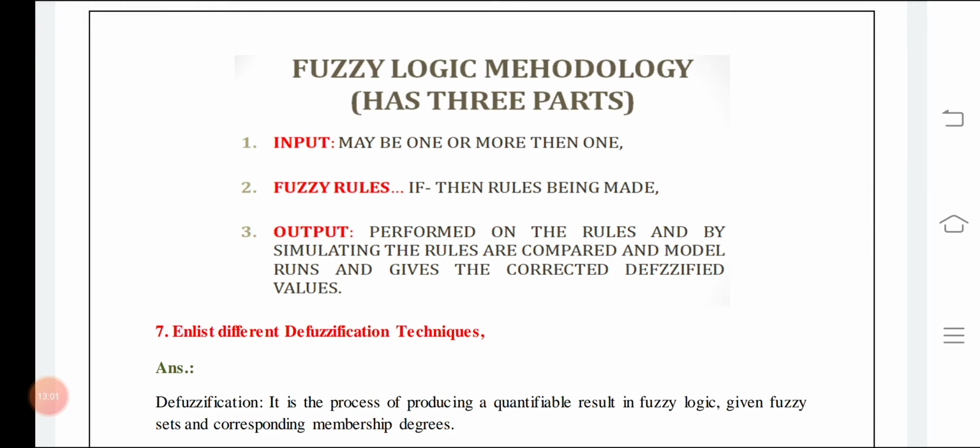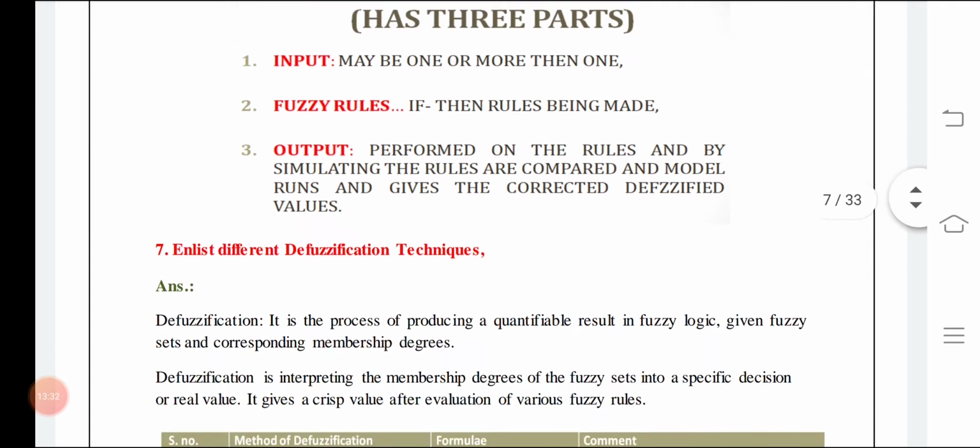You can see over here, input, fuzzy rules, outputs are there. Inputs may be one or more than one, output may be one or more than one, and fuzzy rules are used to correlate the inputs and outputs. Inputs can be categorized as low, medium, high, or very low, low, medium, high, very high. The categories 5, 3, 7 can be chosen based on the intuition of the user, and based on fuzzy logic experts as well. You can take their opinion as well.